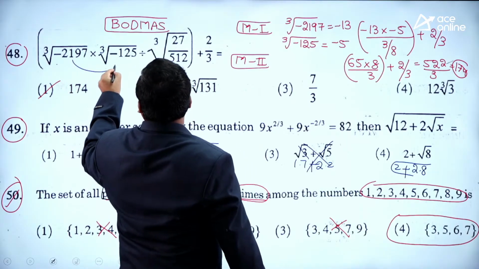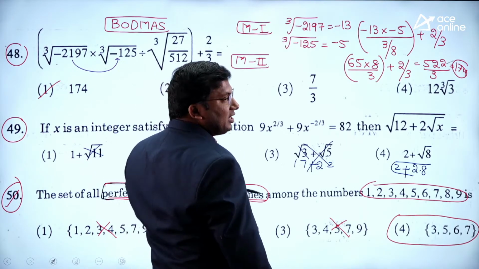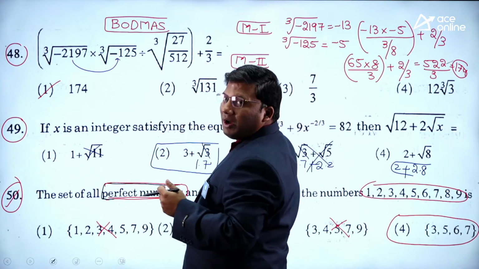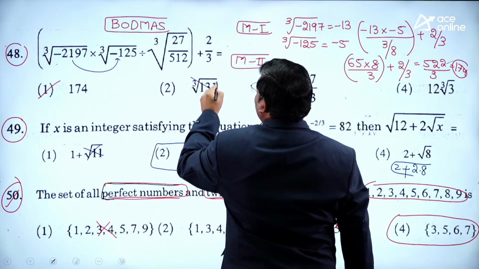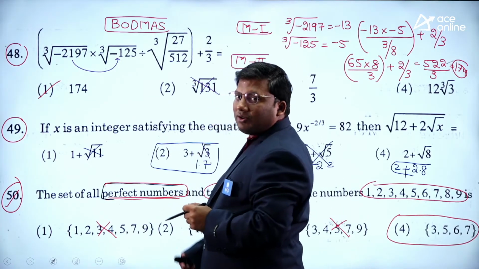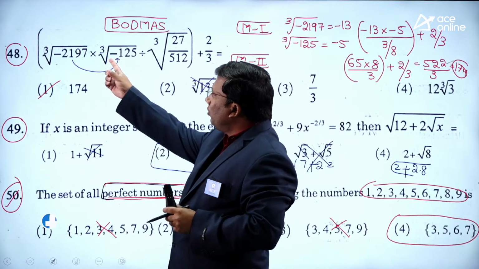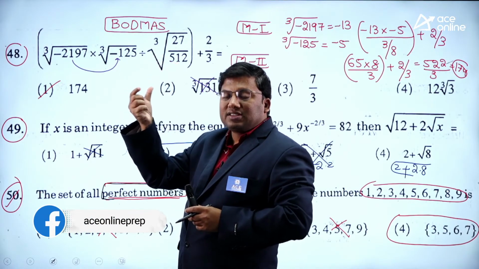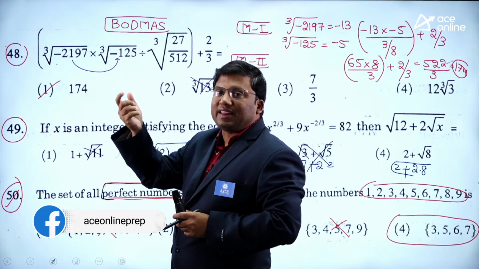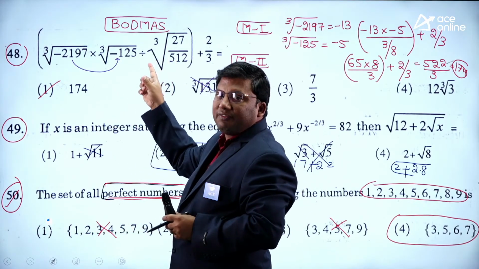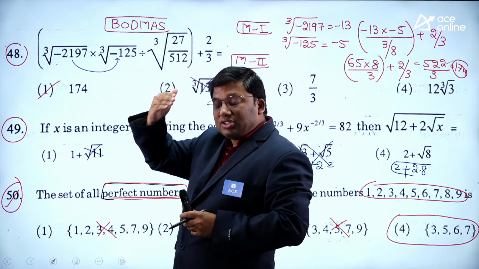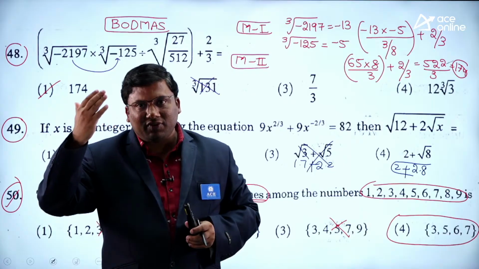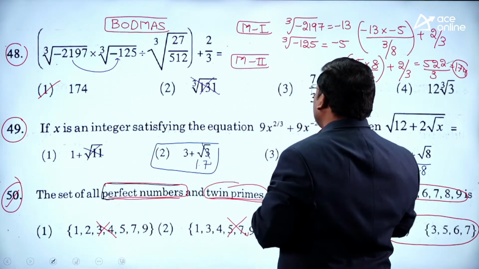Here itself it is minus 13 into minus 5, which is 65. 65 divided by the cube root of 27 by 512, which is a smaller value. 65 divided by a positive value which is less than 1. Yes or no? 65 divided by 3 by 8 is 65 into 8 by 3. 8 by 3 is greater than 1. Answer has to be greater than 65.